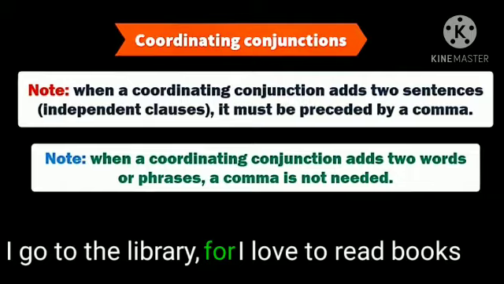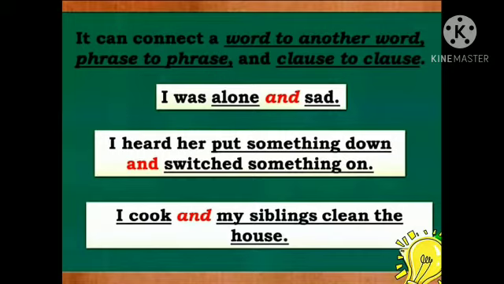Let us understand with example. Now here you can see it is written, I go to the library. Next part, I love to read books. Now these are two independent clauses and we have joined them by using a conjunction for, and you can easily see that it has been preceded by a comma. Now let us understand it with few more examples.